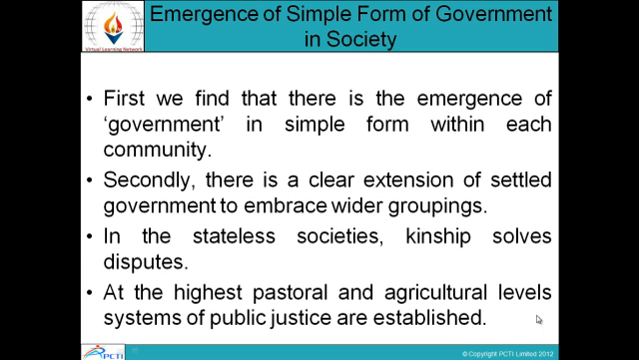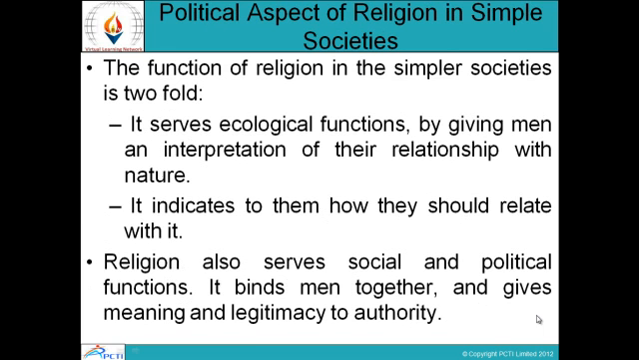Emergence of simple form of government. There is emergence of government in simple form. Secondly, there is a clear extension of settled government to embrace wider groupings. In the stateless societies, kinship solves disputes. At the highest pastoral and agricultural level, systems of public justice are also established.